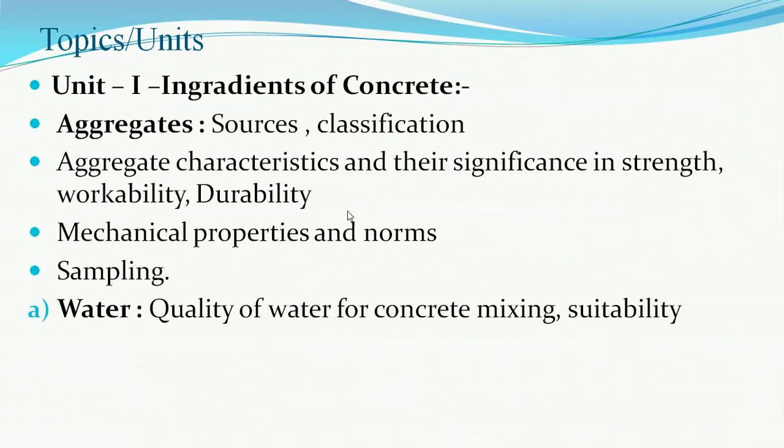Unit 1 also incorporates the second ingredient of the concrete, that is the aggregate: its sources, various types of aggregates, the characteristics of the aggregate, and the significance of these characteristics upon the basic qualities of the concrete, that is strength, workability and durability.